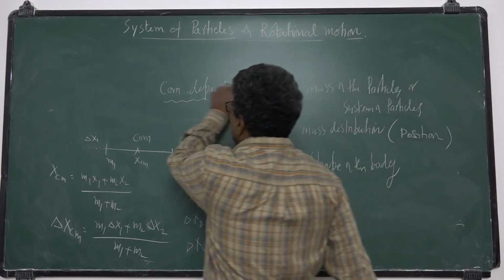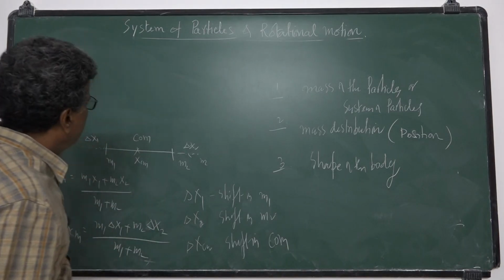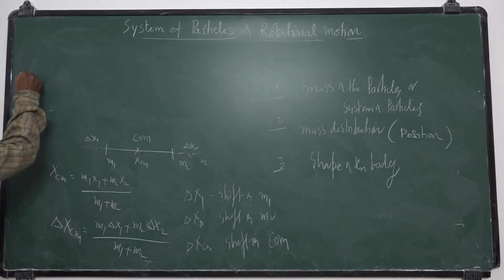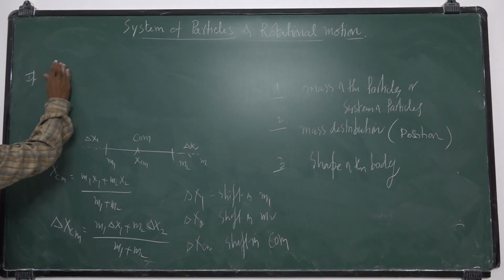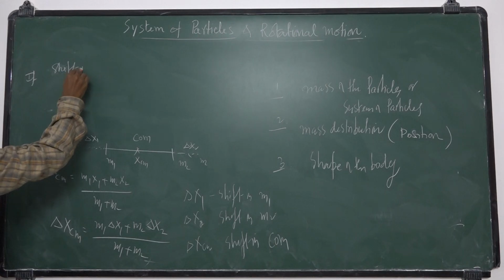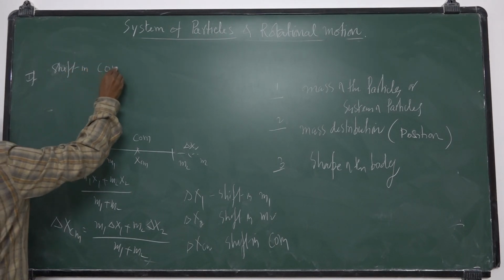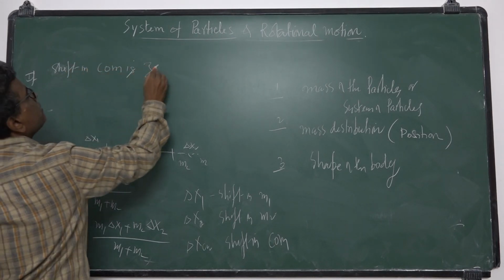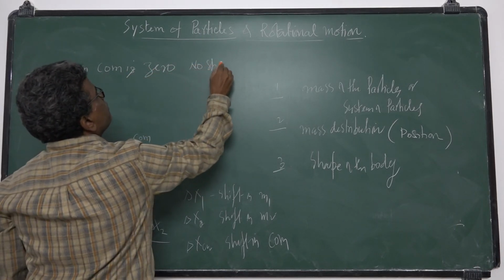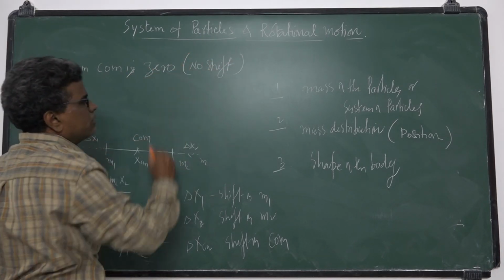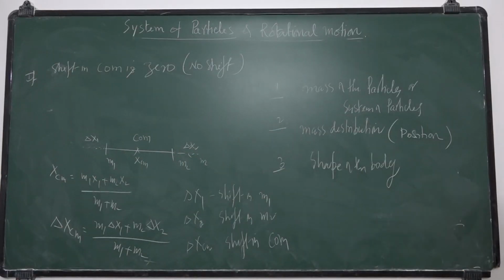Suppose the shift in center of mass is 0, that means no shift.